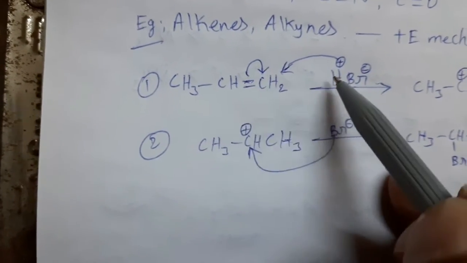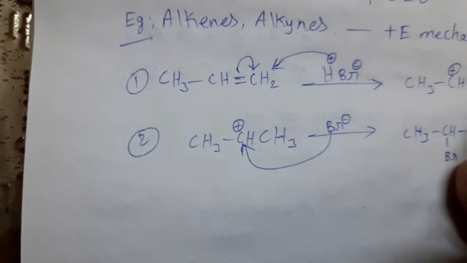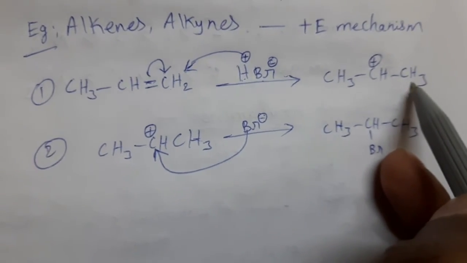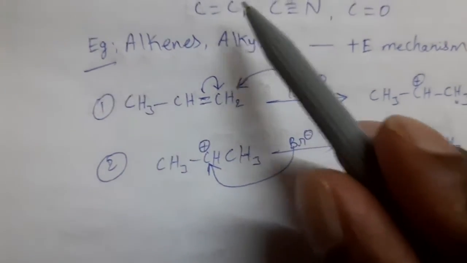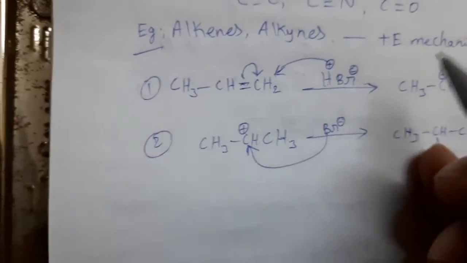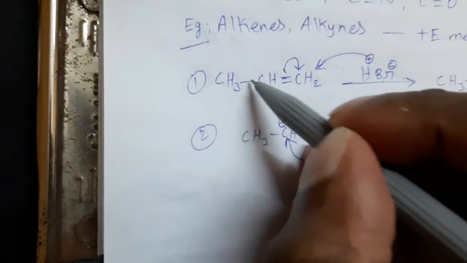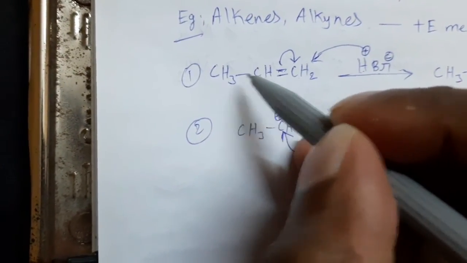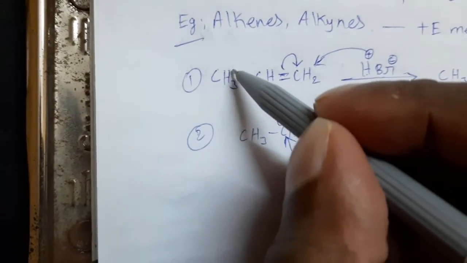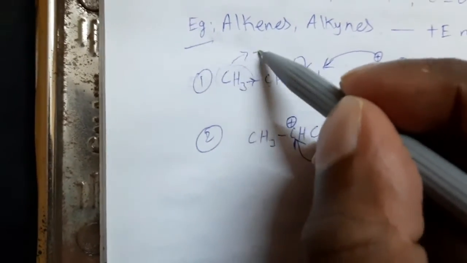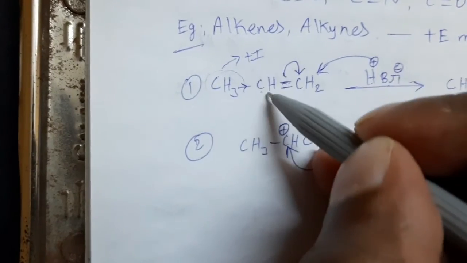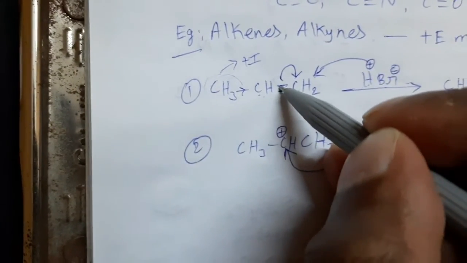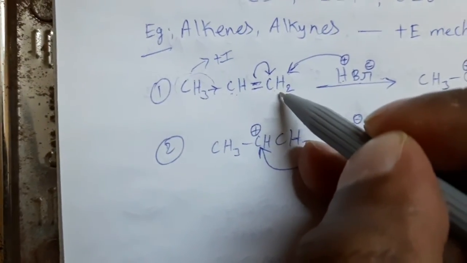To the same atom, the electrophile is attached. So this effect is called positive electromeric effect. And to this bonded carbon atom, one side CH3 group is there. This alkyl group produces plus I effect. Due to this plus I effect, these electrons are shifted to this carbon atom.